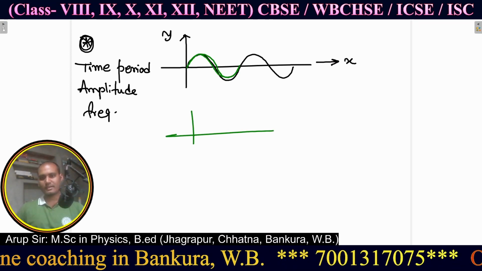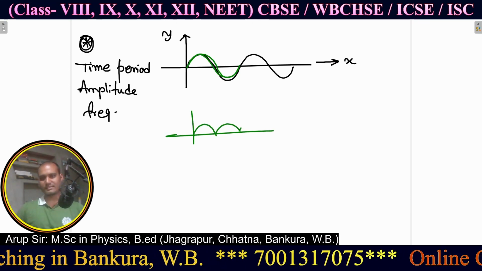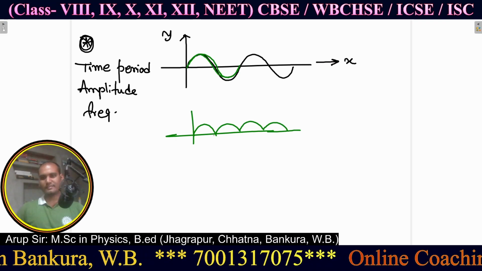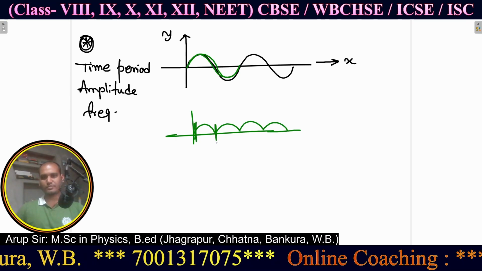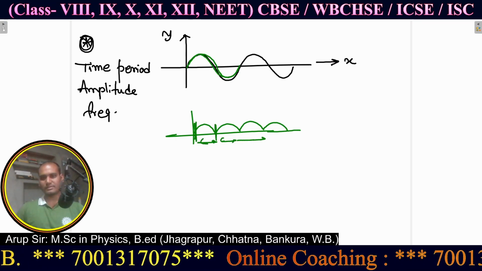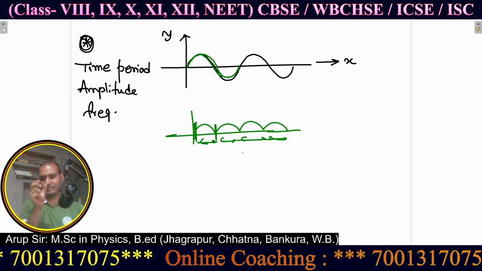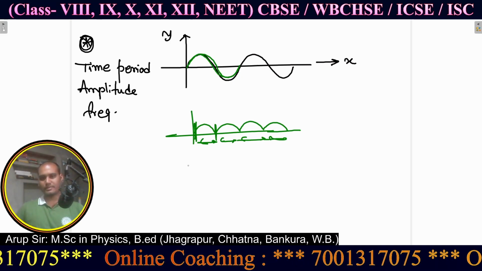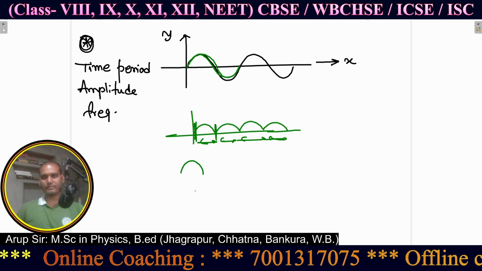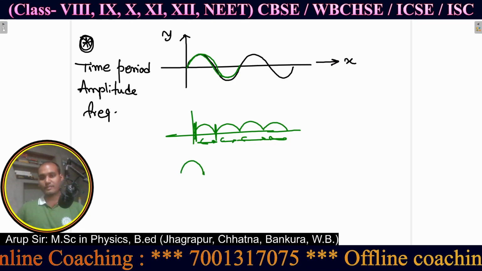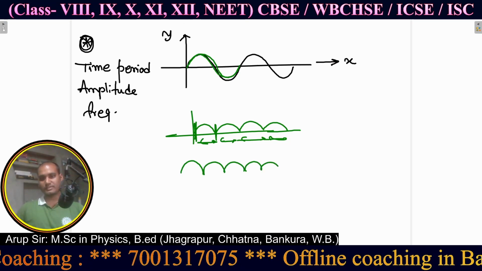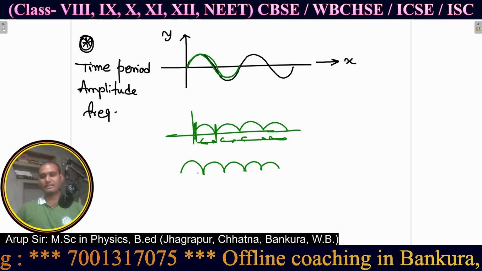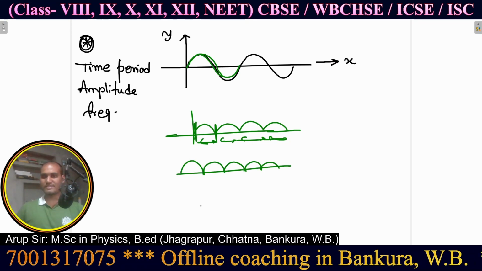If I consider the wave like this, then from this point to this point it is repeating continuously. If you consider this the single wave and put the next wave like this one by one, then it will give you the actual result.